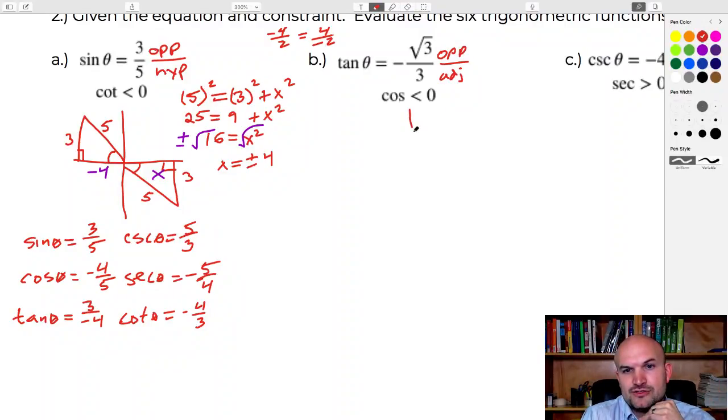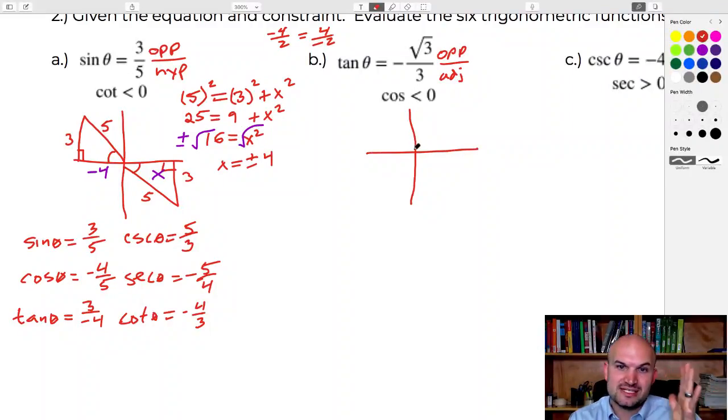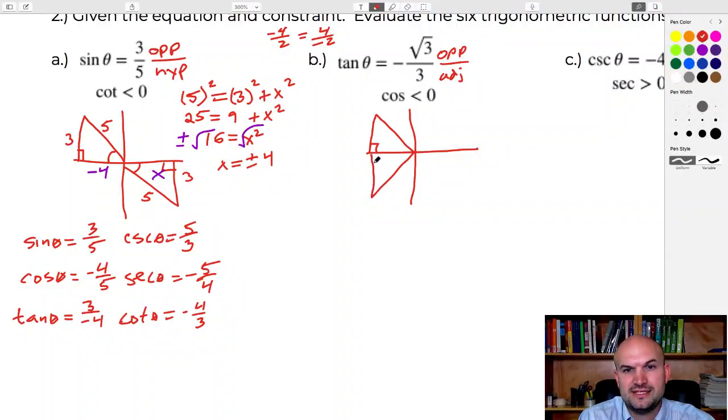So let's go ahead and draw our possibilities for when cosine is negative. Cosine is less than 0. That means it's negative. So cosine is less than 0 when the x coordinates are going to be negative. So our central angle triangles are going to be here and here. And so there's our theta. There's our theta. Well, obviously, if you're dealing with the third quadrant, that means the x and the y coordinate are both going to be negative. That's not going to work, right?